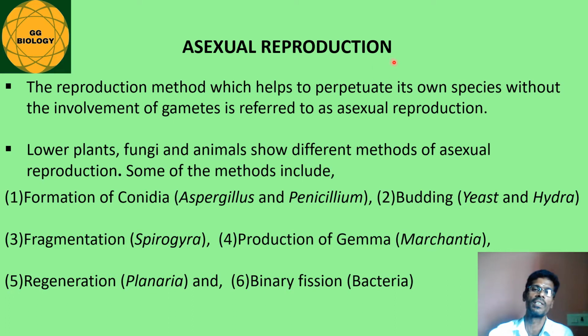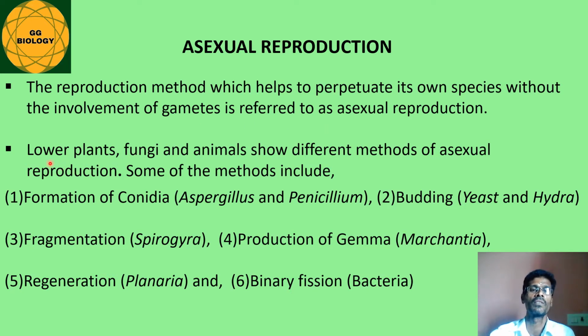The definition of asexual reproduction is nothing but a method which helps to perpetuate its own species without the involvement of gametes, and is called asexual reproduction. So here both sexes are not involved in the production of the young ones. So it is the reproduction method which helps to perpetuate its own species without the involvement of gametes.